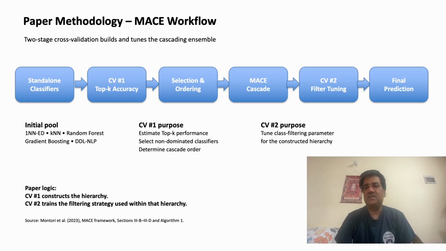In the first cross-validation stage, top K accuracy is used to select the classifiers and determine their ordering in the cascade. Once this hierarchy is fixed, a second 5-fold cross-validation stage tunes the survival of the fittest filtering parameter. During prediction, the classifiers are then applied sequentially, with each stage filtering the candidate classes passed to the next classifier.